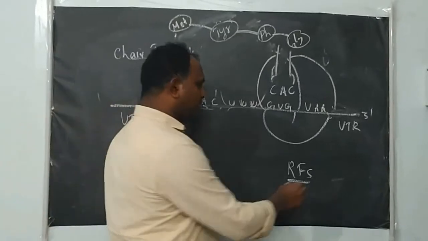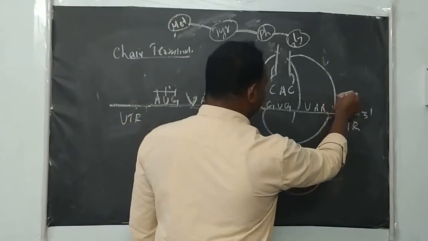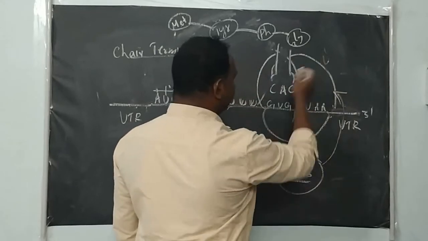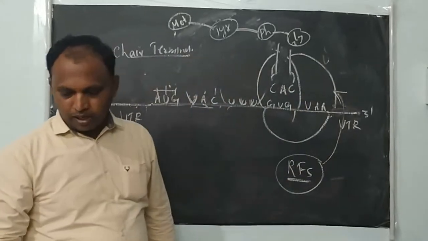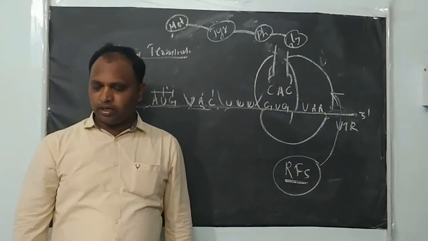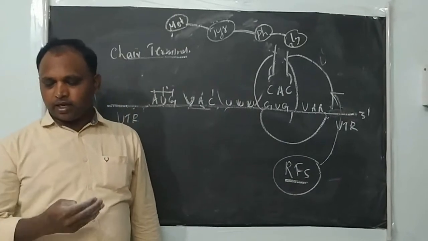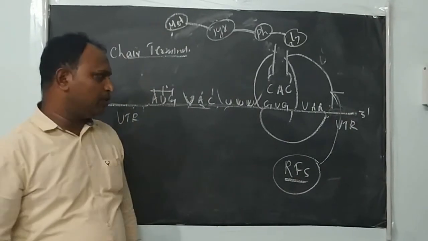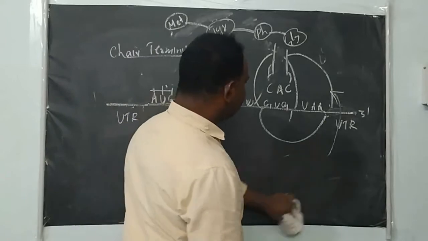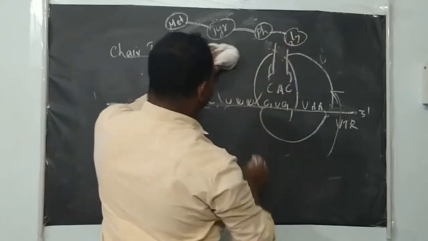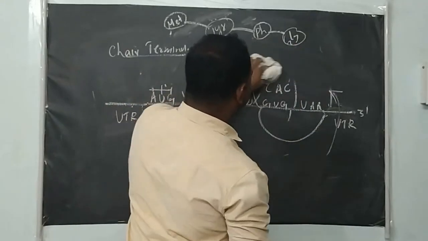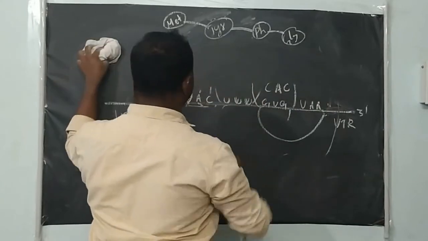These protein factors go and bind with this complex and dissolve this ribosomal complex. They dissolve this ribosomal complex and release the complete polypeptide and the ribosome. Okay. So after binding, what will happen is the newly synthesized polypeptide is released from here.